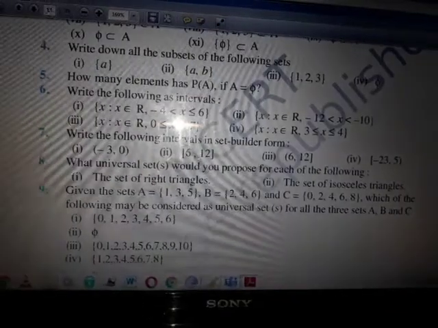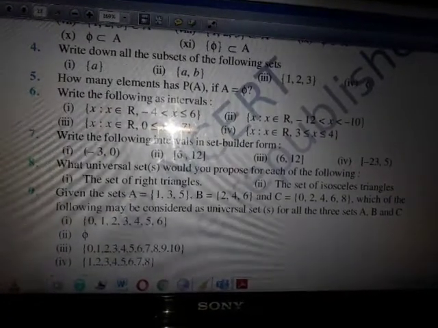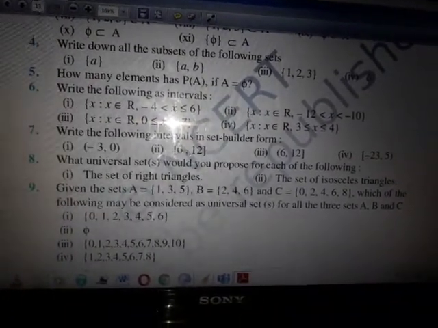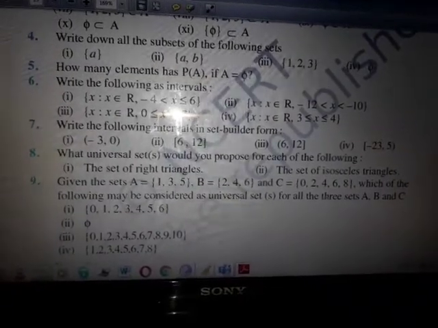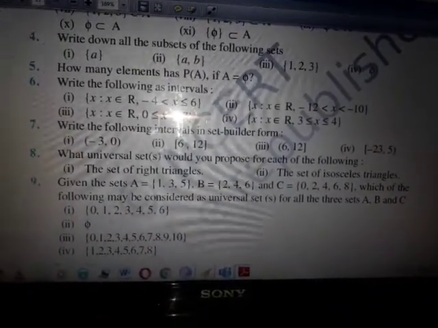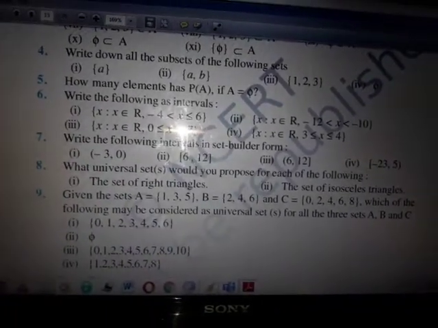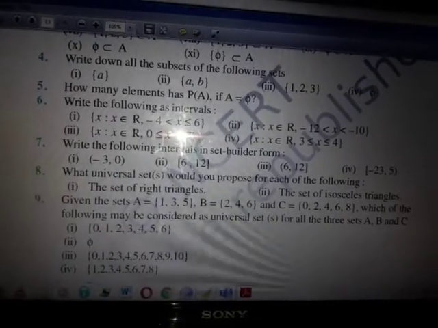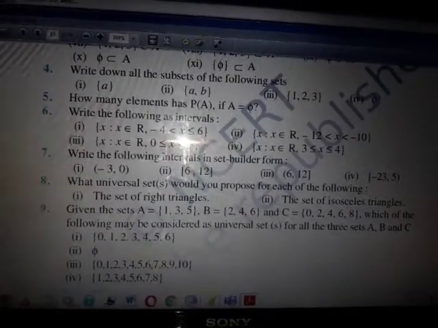x less than 0. Next question, what universal set would you propose for each of the following? The set of right triangles and the set of isosceles triangles. Yes, 8th question. As I told you, it depends on the context. You can consider whichever set you feel is a superset of the given sets as a universal set. Now, for the set of right triangles and the set of isosceles triangles, we can consider the set of triangles.